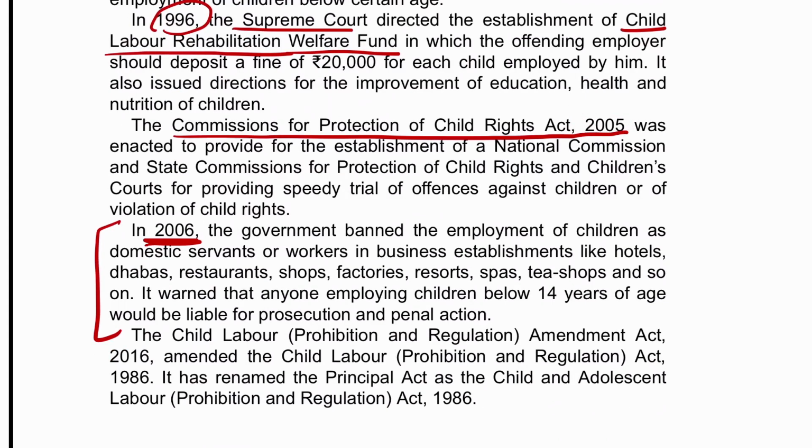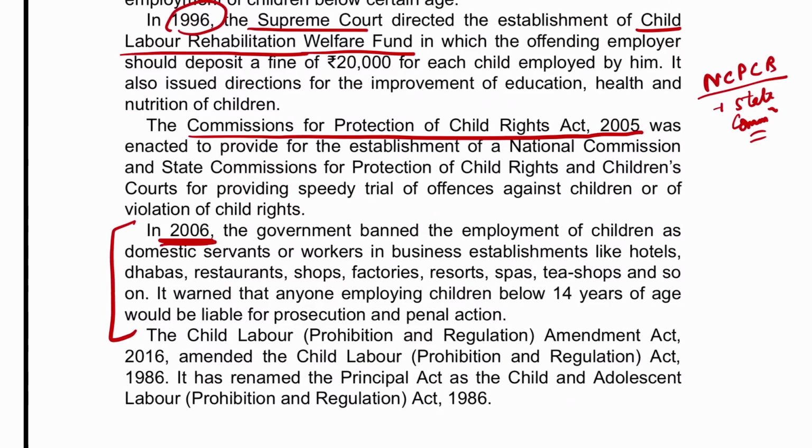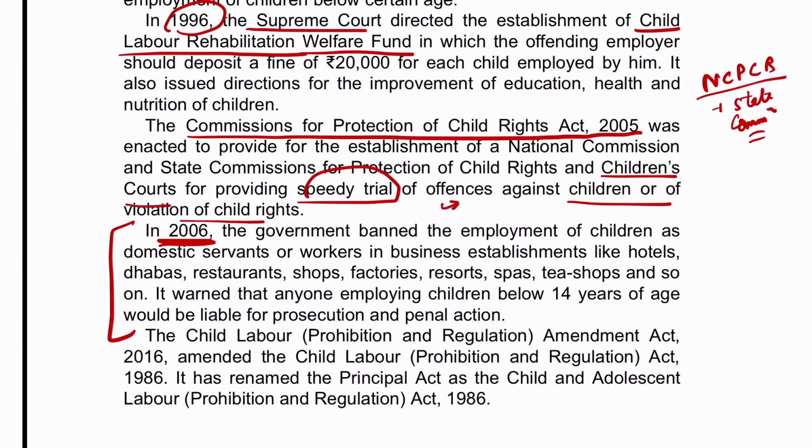Here, as you would have heard of the NCPCR, the National Commission for Protection of Child Rights, there are also State Commissions similarly, which we will do in bodies later, but such commissions were also established. Here it was also said that we will establish these commissions for the protection of child rights and also children's courts. Why are children's courts needed? So that we provide speedy trial of any offense related to children and violation of child rights, so those offenses should not go on for very long and there should be speedy trial.